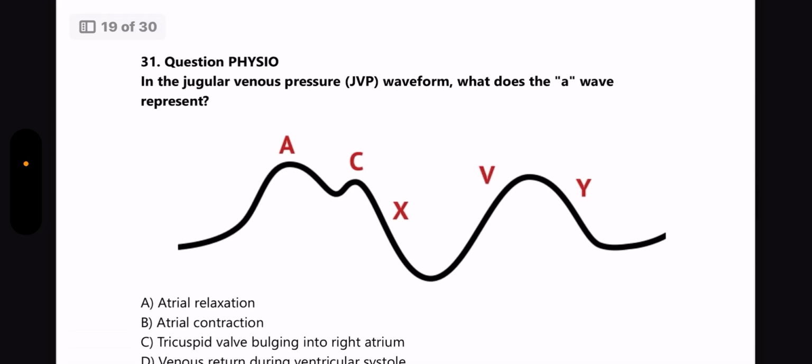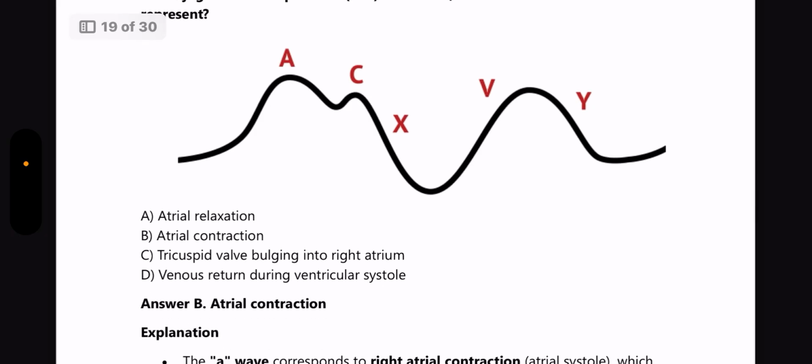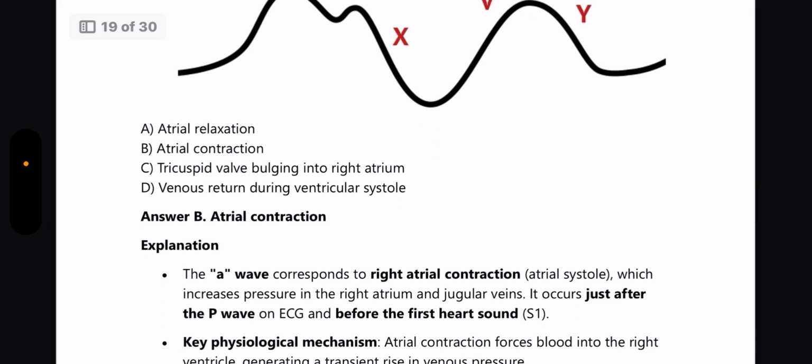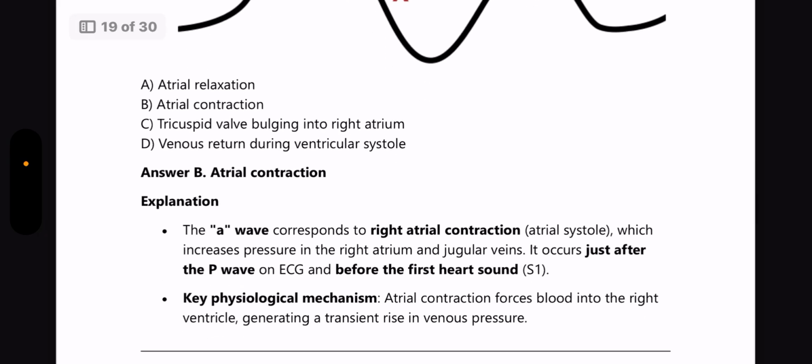Next question is from Physiology. In the JVP waveform, what does A wave represent? Answer is atrial contraction. Again, JVP very, very important. Which waves and what do they represent and the conditions related, all these are very, very important.